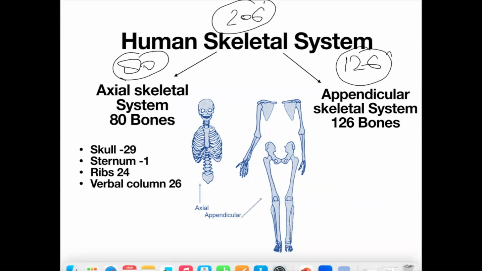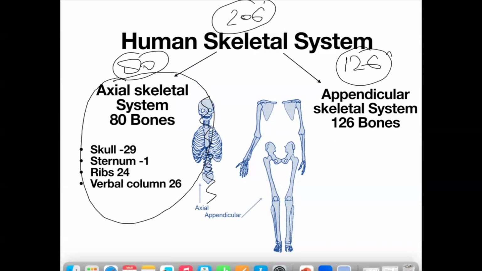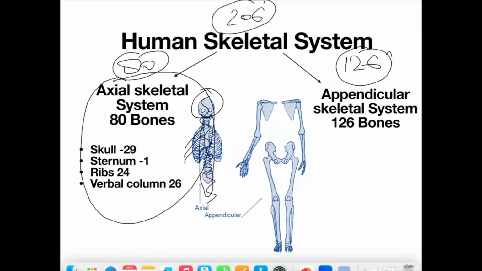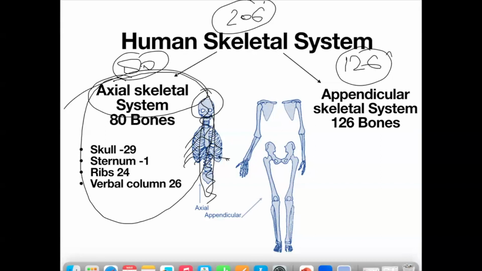The 80 are called the axial skeletal system. Axial means axis, or the central part of the bones, like the brain, like the spine, meaning the vertebral column, like the ribs. These all bones are called the axial skeletal system. हमारे शरीर के मध्य में पाए जाने वाला जो सिस्टम है हड्डियों का उसे कहते हैं एक्सियल स्केलेटल सिस्टम. और जो बाजू में लटका हुआ है जैसे हाथ पैर लटके हुए हैं, so the skeletal system which is on the side is called the appendicular skeletal system, having 126 bones.